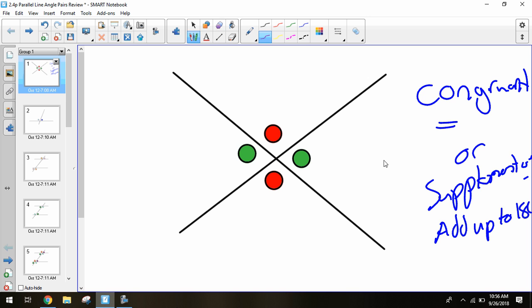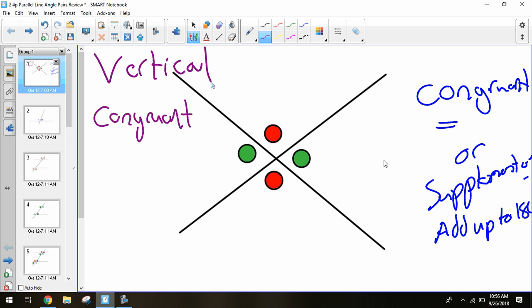Congruent. So they are congruent. We know they'll be congruent. But what's the name of that pair? What type of angles do we call these? Vertical. They are vertical. Good. So they're congruent. We know vertical angles are congruent. So that's basically what we're going to do for these first ones. Okay. All right. Another pair.